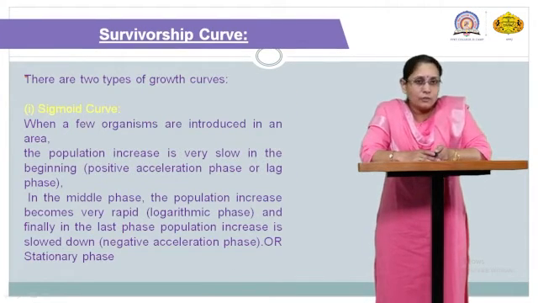First of all, the population increase is slow, which is scientifically known as the lag phase. Then comes the positive acceleration phase, the rapid increase in that particular population. In the middle phase, the population increase becomes very rapid, which is known as the logarithmic phase. And finally, in the last phase, the increase slows down, which is known as negative acceleration, or we call it the stagnant or stationary phase.